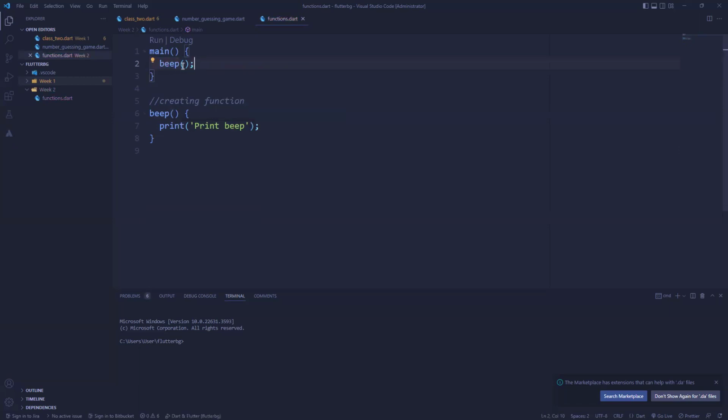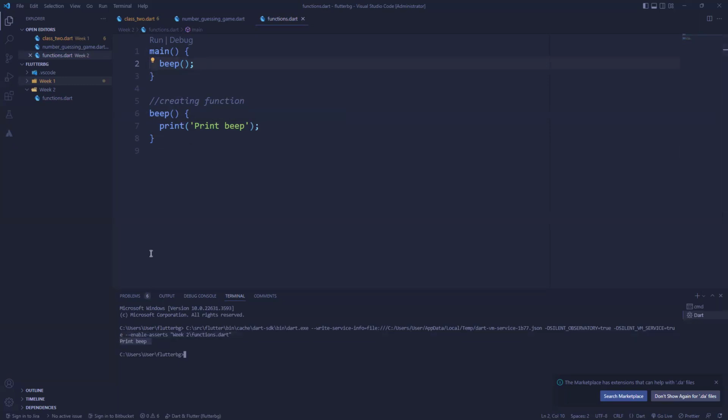By calling this function, it will now perform whatever task you wanted it to perform, which you can see is print beep, because I have now called it. The moment I placed a call to this function, every instruction inside of this curly brace will be executed. Okay, so that's one. Now let's talk about function parameters. I hinted about it, but let's talk about function parameters. This function we created does not have any parameter. There's nothing inside here. It does not require anything to actually run.